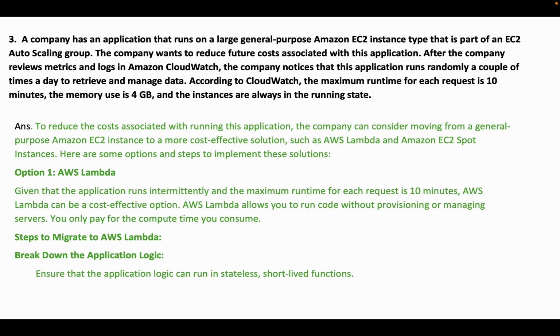To reduce the cost associated with running this application, the company can consider moving from a general purpose Amazon EC2 instance to a more cost effective solution. And we know the most cost effective solution is AWS Lambda and Amazon EC2 Spot instances, because AWS Lambda is a serverless feature, and given that the maximum runtime for each request is 10 minutes, AWS Lambda can be a cost effective option.